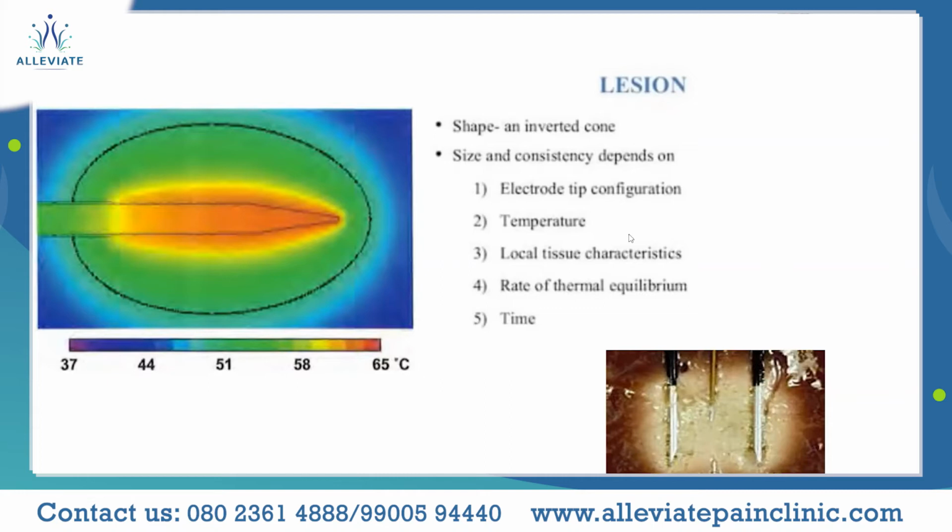So at this point, I would like to bring up a very important parameter among the local tissue characteristics, which is the impedance. Impedance is nothing but the resistance experienced for the passing of the alternating current. So the alternating current will be passing, and what is the resistance offered to it by the tissues is nothing but the impedance. And on the analog screen, even the impedance value will be displayed.